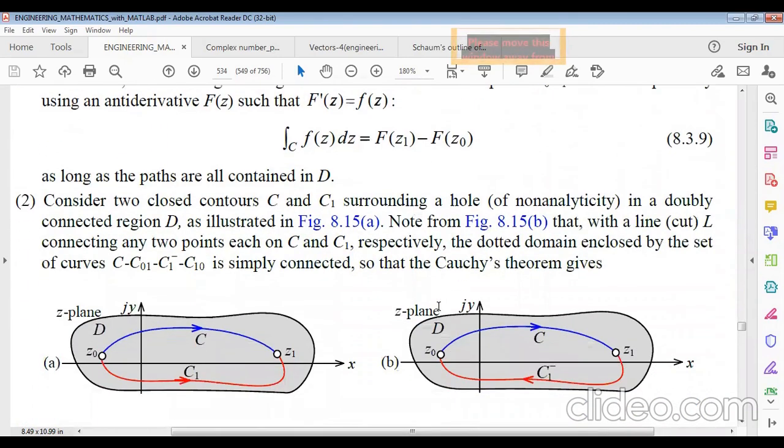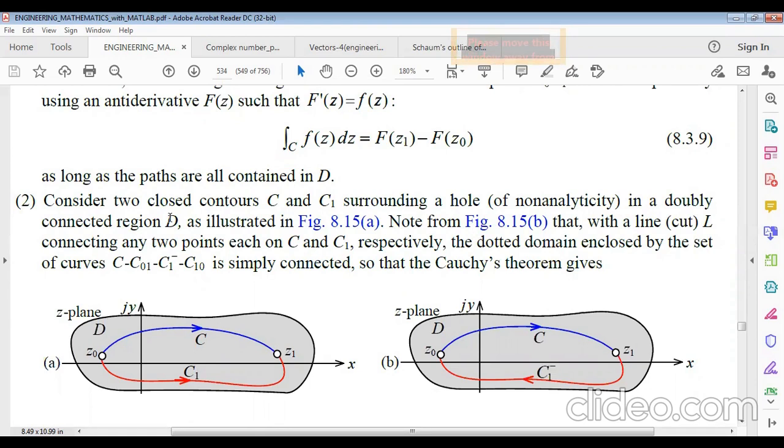Another one is for two closed curves. Now consider two closed curves C and C1 surrounding the hole. This is the first curve C and this is the second curve C1, and this is simply closed. The first curve starts from Z0 and the second curve also starts from Z0 and ends at Z1, and this is why it is closed.